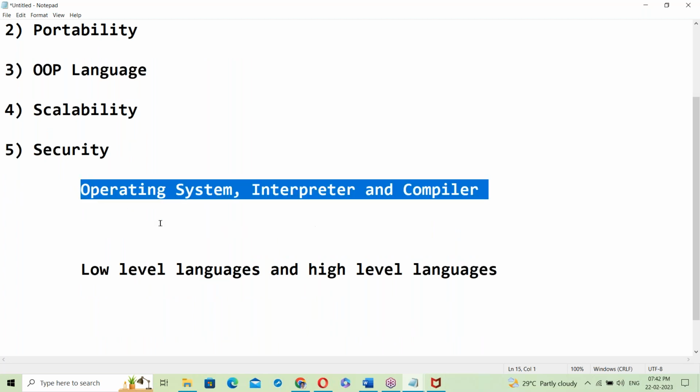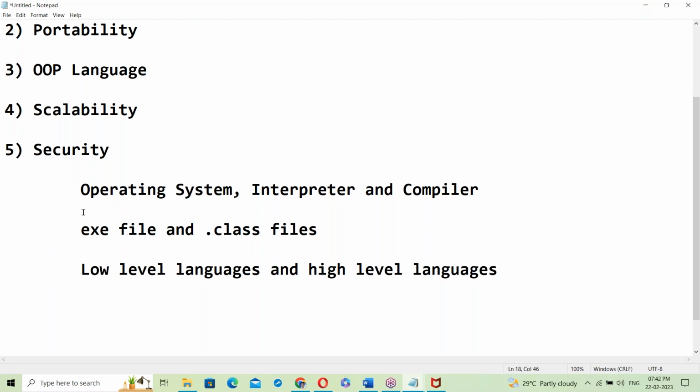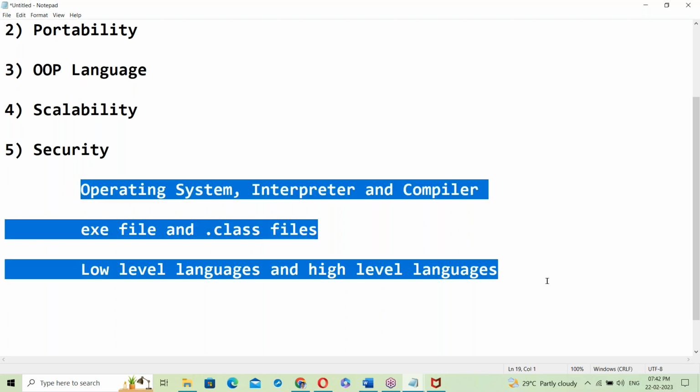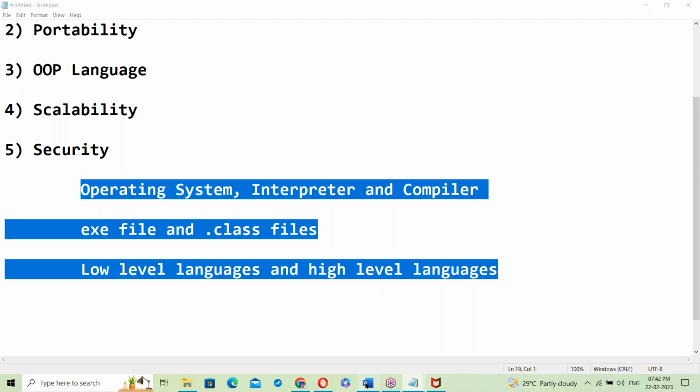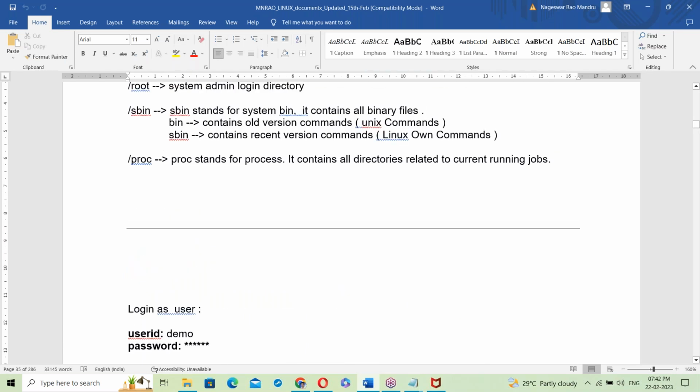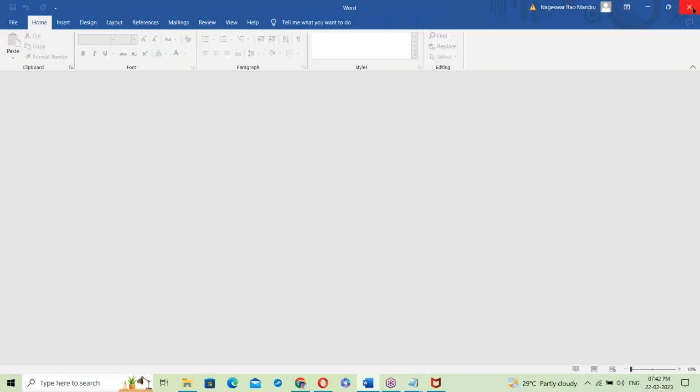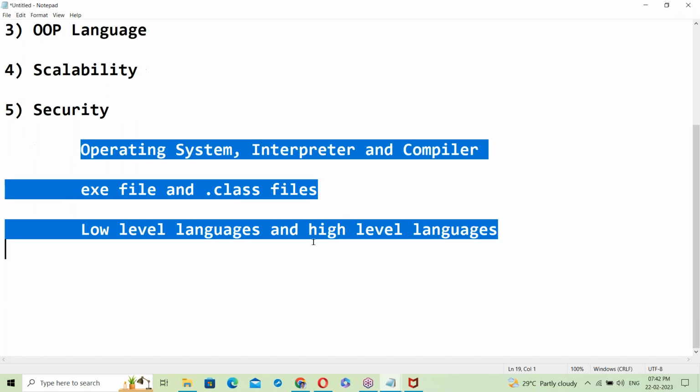These are some basics here. If you know these basics, then it is easy to understand Java. So first of all, let us talk about all these basics. Your document is prepared with the basics included.